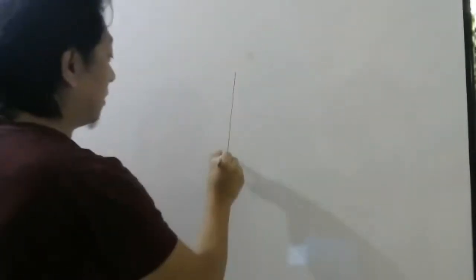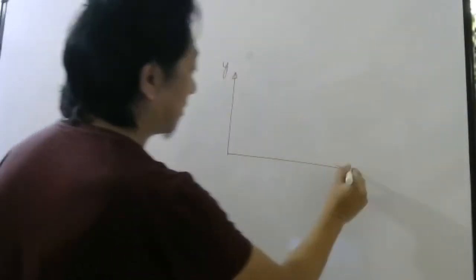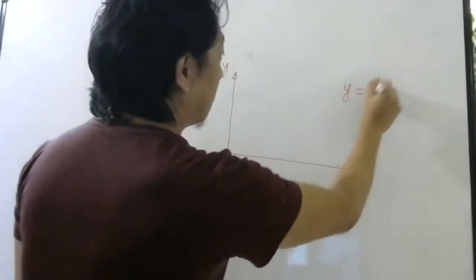So before I continue, try to answer this question which I have already discussed with you. If you have a graph of y versus x, so y is a function of x.